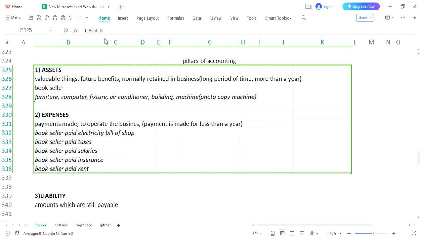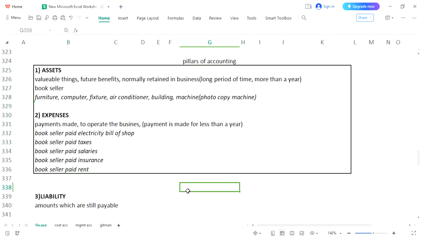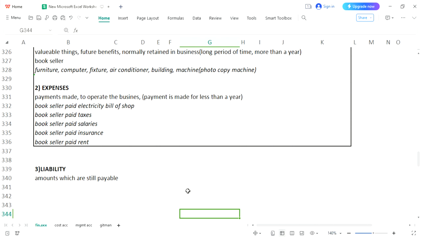Let's put a thick border. Asset and expense are two different things, and now we are discussing the third element, which is liability, and that is exactly different to asset and expense. Amounts which are still payable. That means you have made a transaction, you have received something, but in return you were responsible to pay and had not paid yet, and you had made the promise to pay in the future. This would be called amounts which are still payable, and that would be considered your liability.